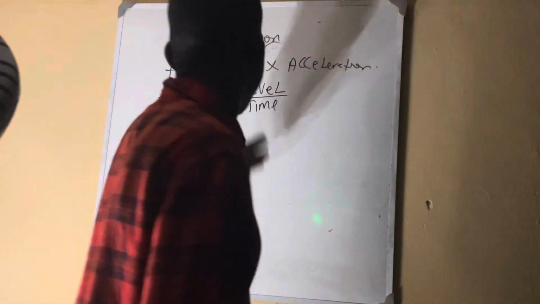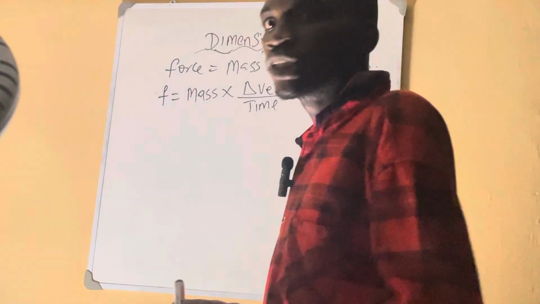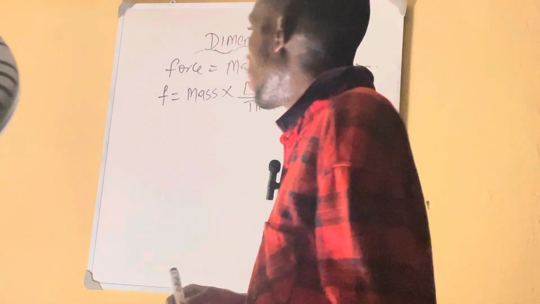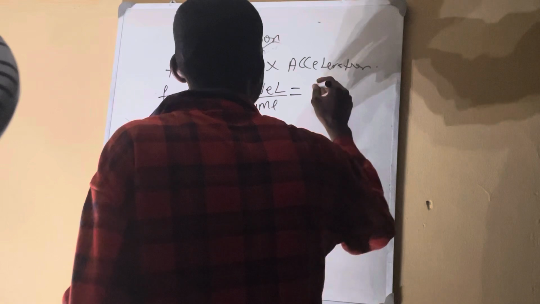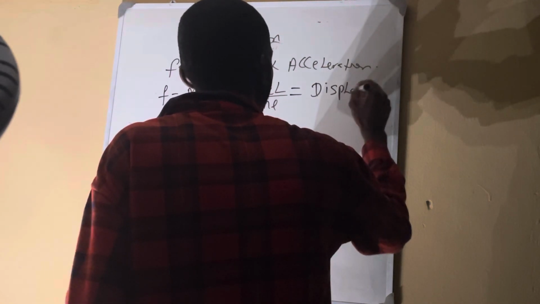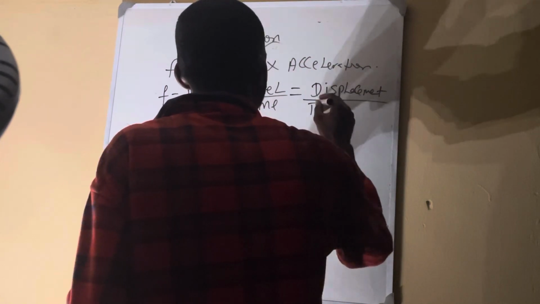So we need to break it down until we get what we want. So if we break the velocity down, what are we going to get? When we break it down, we get displacement, which is equivalent to length all over time.